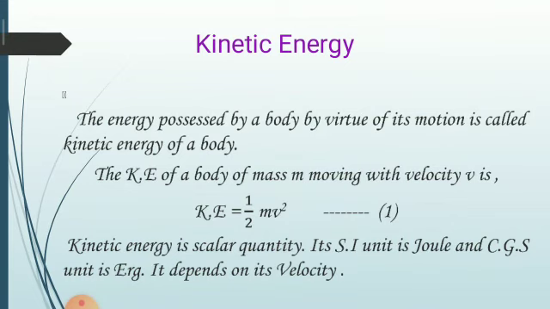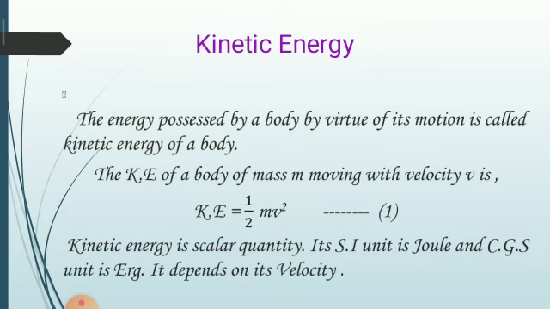Kinetic energy is defined as the energy possessed by a body by virtue of its motion. The kinetic energy of a body of mass m moving with velocity v is 1/2 mv square. It is a scalar quantity. Its SI unit is joule, or erg in CGS system. It depends on its velocity. The velocity of the particle can be changed by applying a force which can do work on the particle.